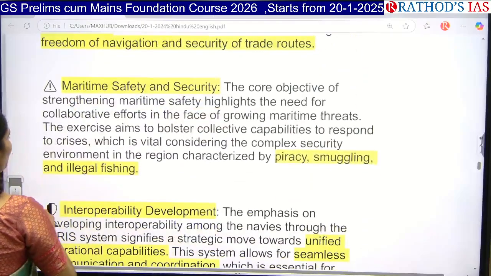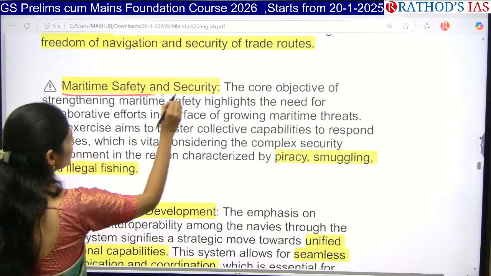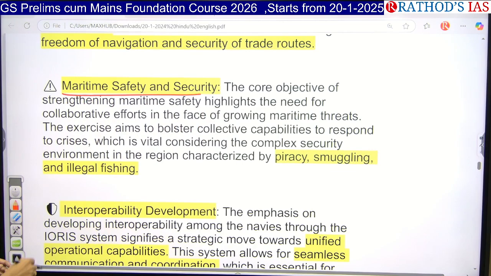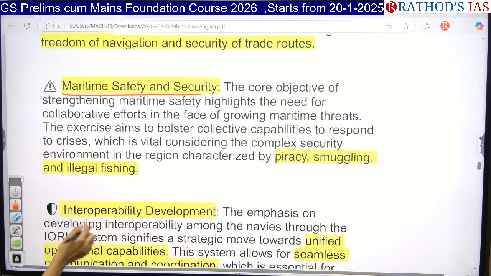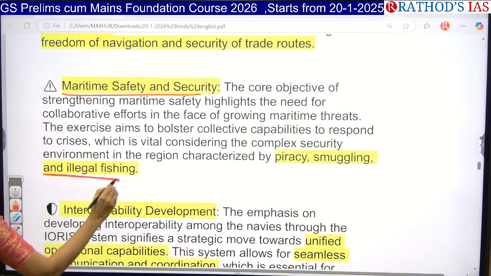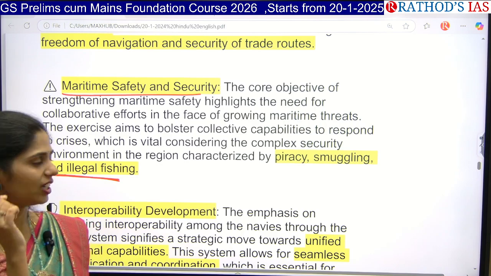And the next important point here is that maritime safety and security is one important objective of this exercise. And next, we are also having increasing maritime threats. Because of this, all the countries sharing a boundary with this Indo-Pacific region are trying to provide security against piracy. Piracy is nothing but hijacking of ships. And next one is smuggling of illegal things and illegal fishing. So against all these things, they are focusing especially on providing safety in this Indian Ocean region.